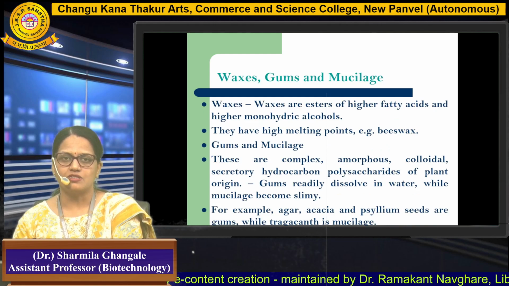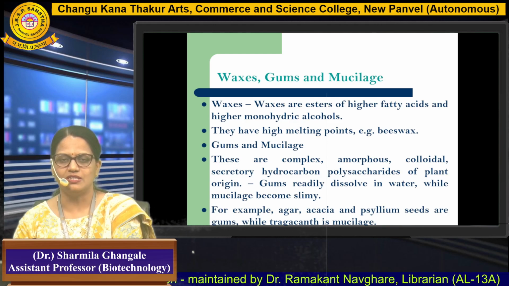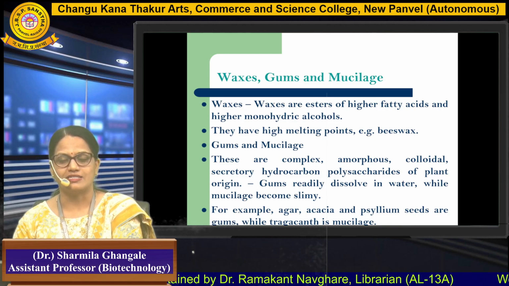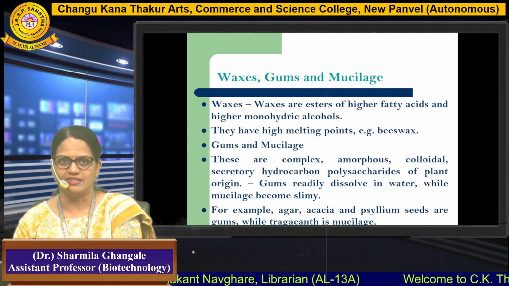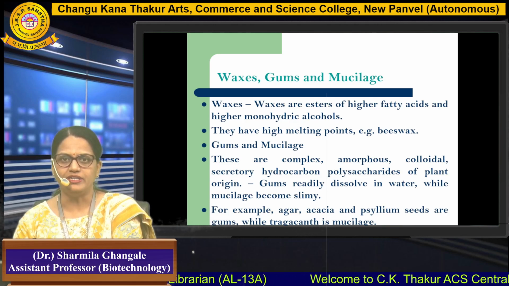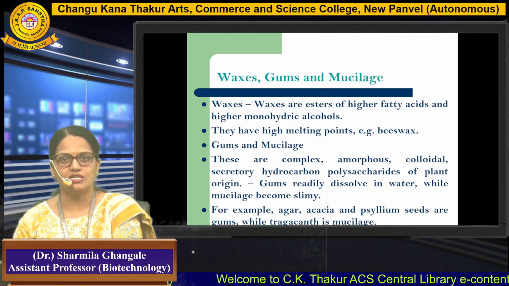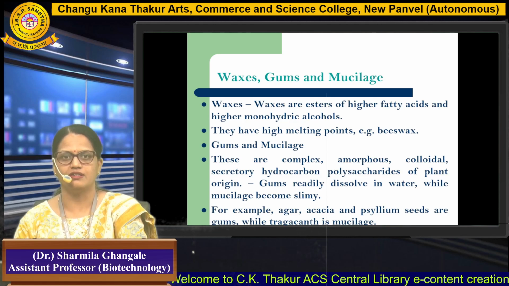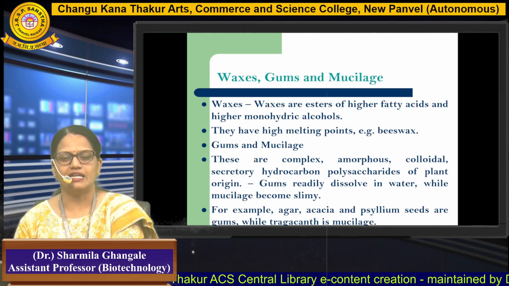Another important class of natural plant drug sources is waxes, gums, and mucilage, which are actually extracted from the plants. Waxes are the esters of higher fatty acids and higher monohydric alcohols as well. They have a high melting point, like beeswax. Gums and mucilage are complex amorphous colloidal secretory hydrocarbons, polysaccharides of plant origin, and they can dissolve in water.